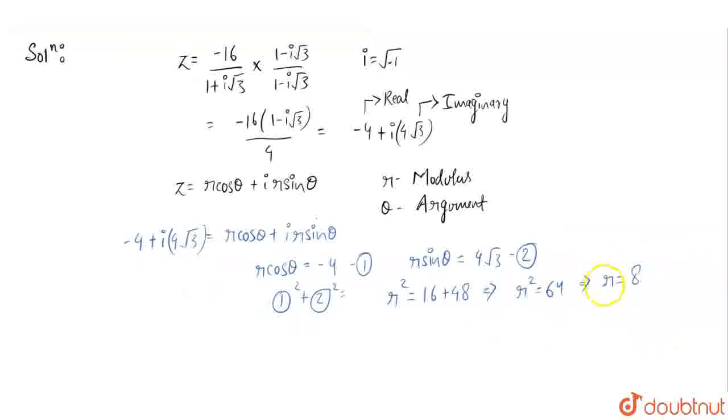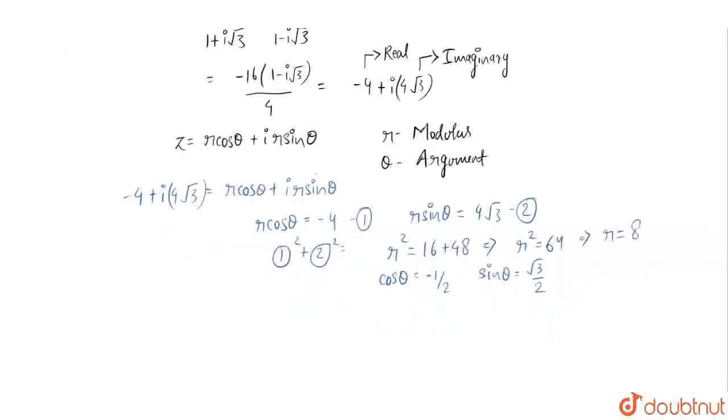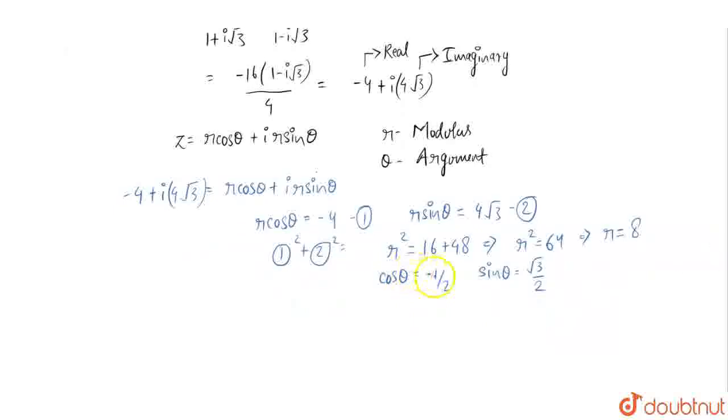Now let's put the value of r in equation 1 and 2. So from here we get cos theta is equal to minus 1 by 2 and sin theta is equal to under root 3 by 2. So here cos theta equal to minus 1 by 2, cos theta is negative and sin theta is positive. Now cos theta negative and sin theta positive only happens in the second quadrant.